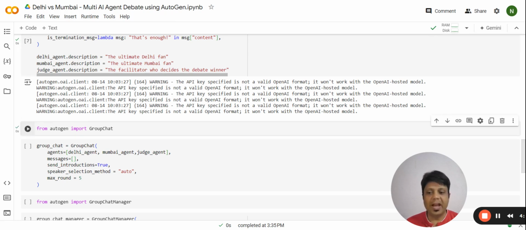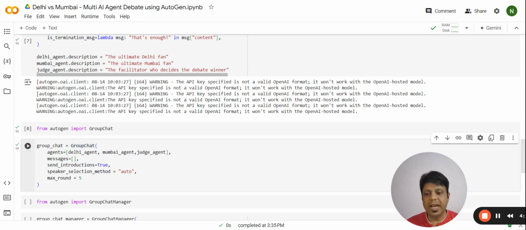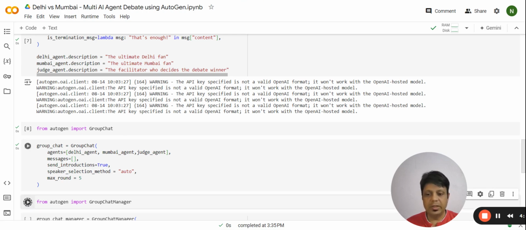Now we have this feature called group chat from AutoGen. So let's import that. In group chat, we are giving our three agents: Delhi agent, Mumbai agent, and judge agent, and we are saying that the maximum rounds of the debate is five, right? Once we have done that, let's import the group chat manager.